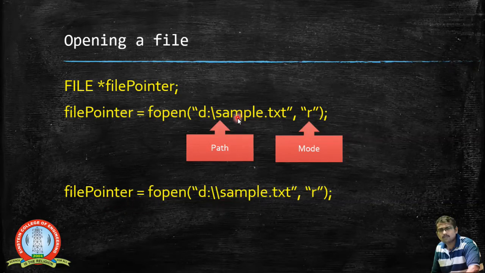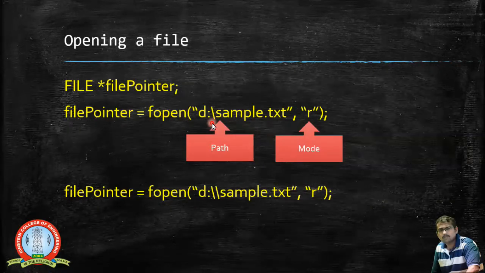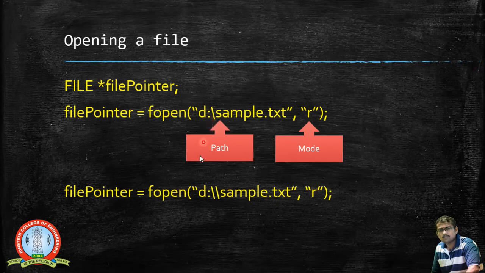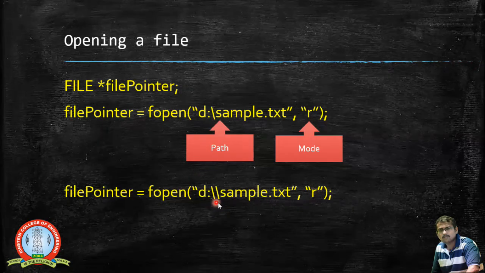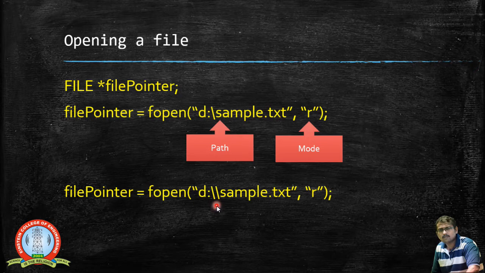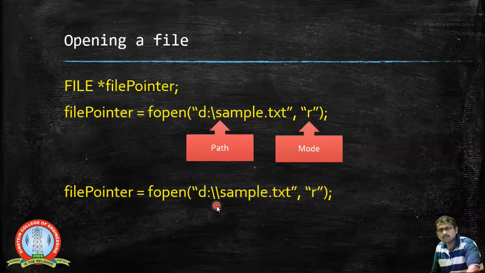Now when you look at these two examples of opening the file, sometimes certain compilers may take this as a backslash, and in certain cases the backslash may not be taken. So we normally use the escape sequence, backslash followed by another backslash, so two backslashes are given here. In certain Unix systems, instead of a backslash, they also use a slash. That depends upon the operating system we are using.